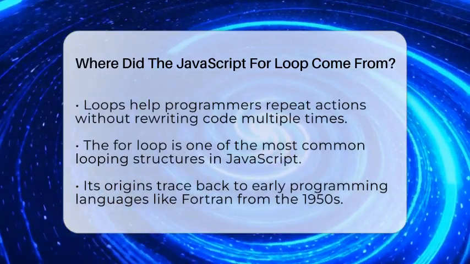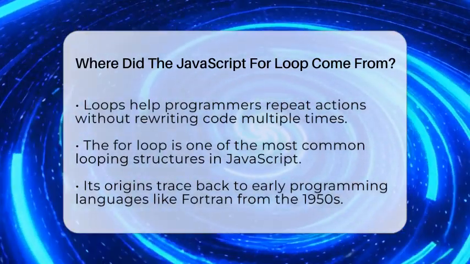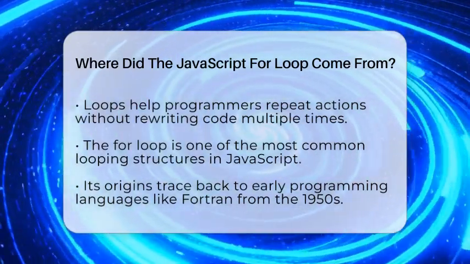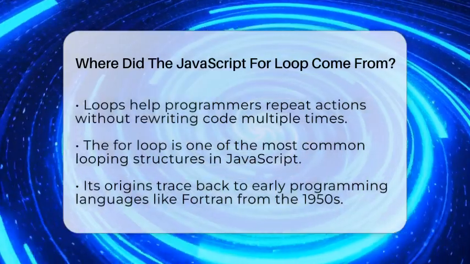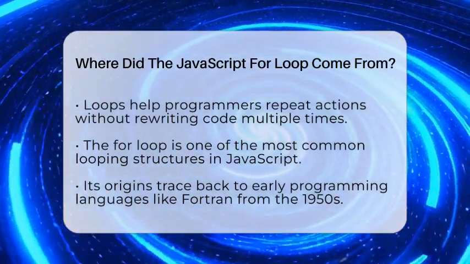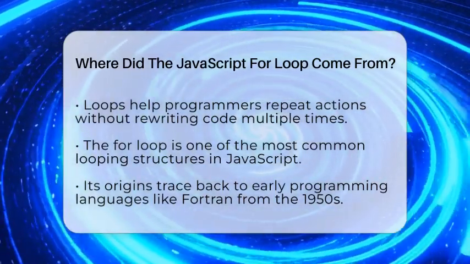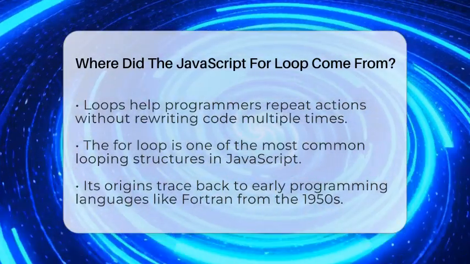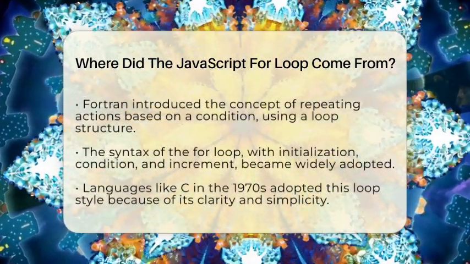Well, it actually has roots in some of the earliest programming languages. Back in the 1950s, a language called Fortran was created. Fortran was one of the first high-level languages designed to make programming easier. It introduced a way to repeat actions using a loop structure. This idea was simple but powerful. It let programmers tell the computer to do something multiple times based on a condition.